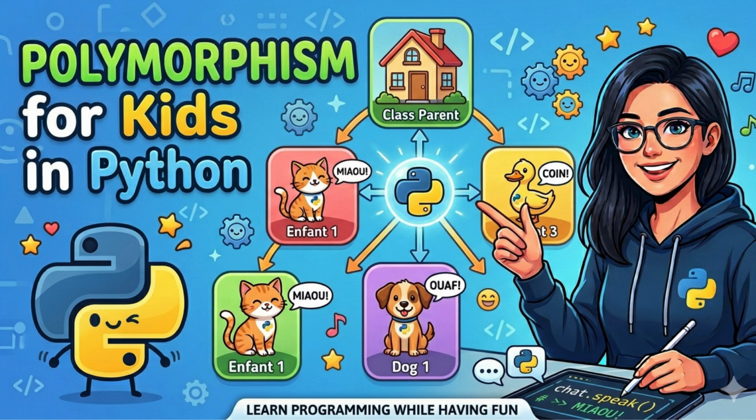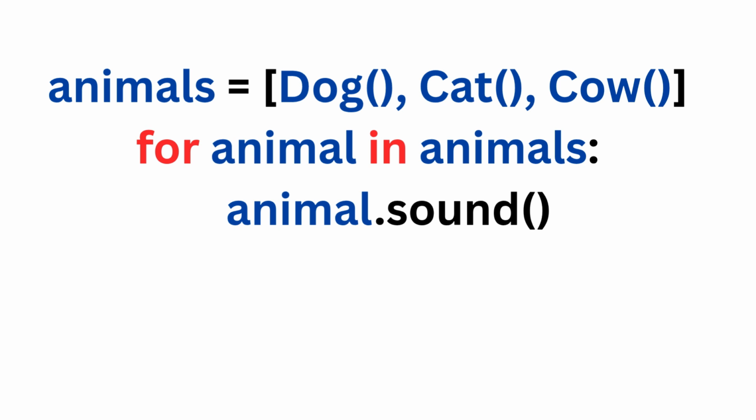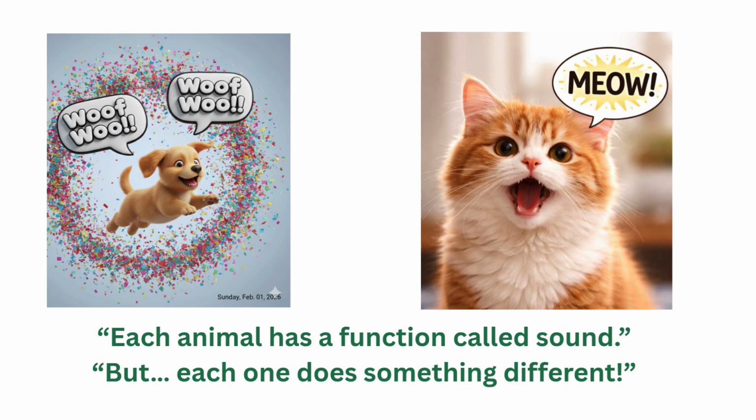Hey little coders, what if different animals could talk in Python? Let's see something magical. They are all animals, but they sound different. The dog says woof, the cat says meow. In Python, this is called polymorphism. Each animal has a function called sound, but each one does something different.